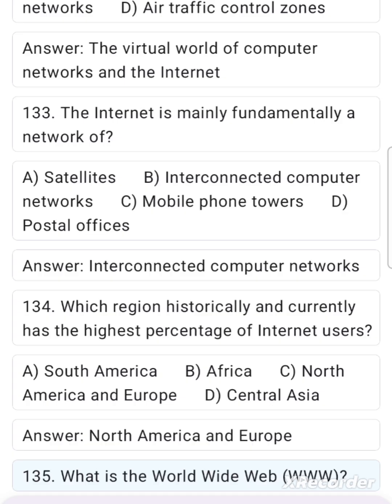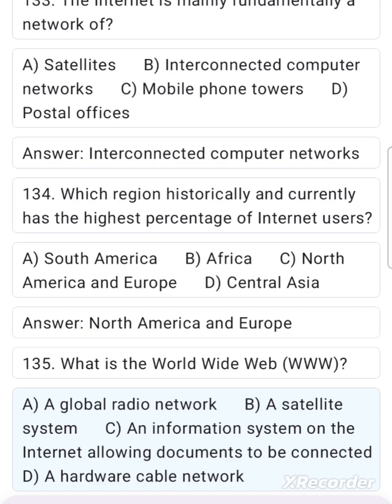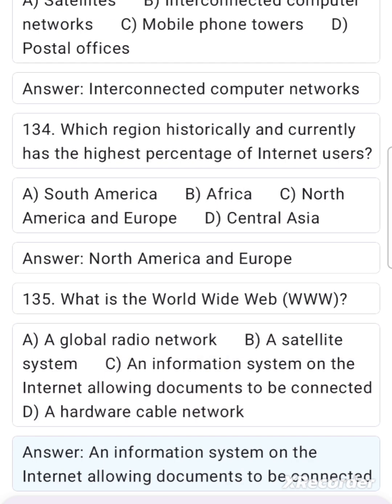135. What is the World Wide Web, WWW? A. Global radio network. B. A satellite system. C. An information system on the Internet allowing documents to be connected. D. A hardware cable network. Answer. An information system on the Internet allowing documents to be connected.